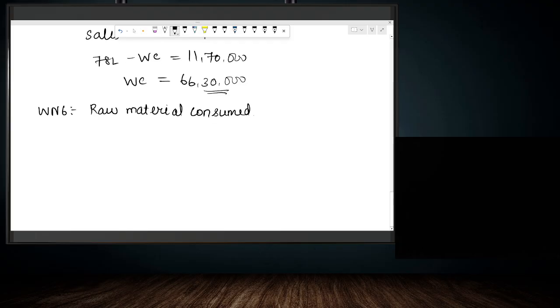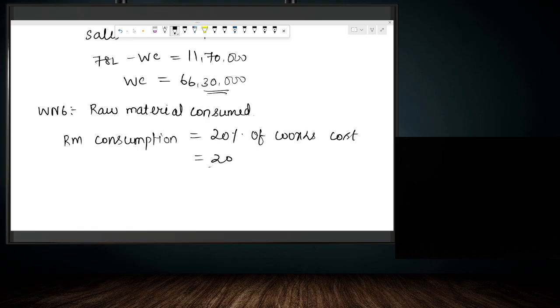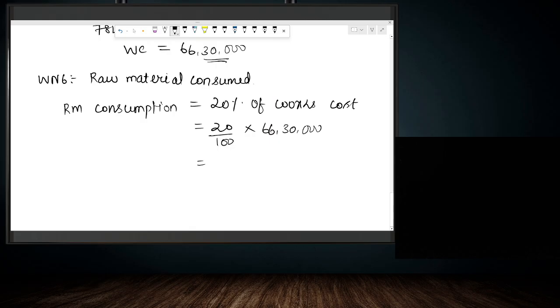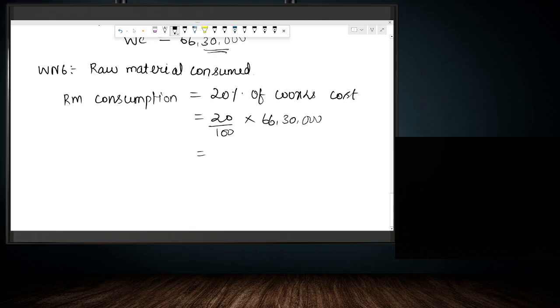Raw material consumed is given as 20% of works cost. Works cost is 66,30,000. So it is 20% of 66,30,000. So we get raw material consumption as 66,30,000 by 5, which is 13,26,000. This is the amount of raw material that is consumed over a period of 12 months.